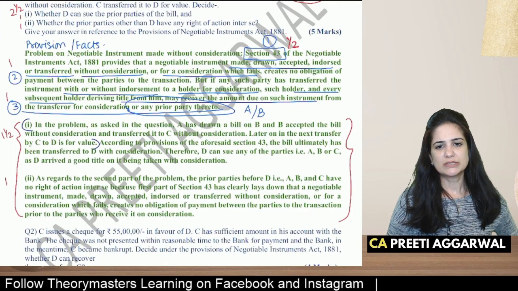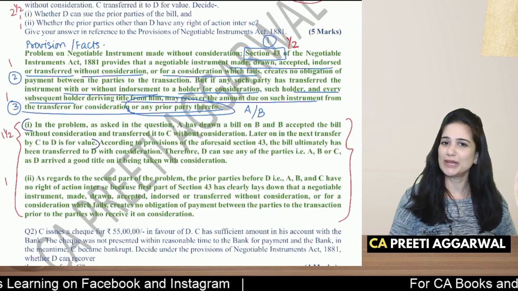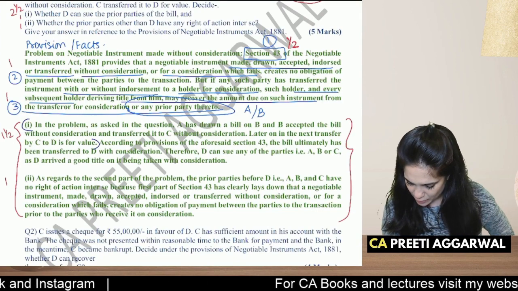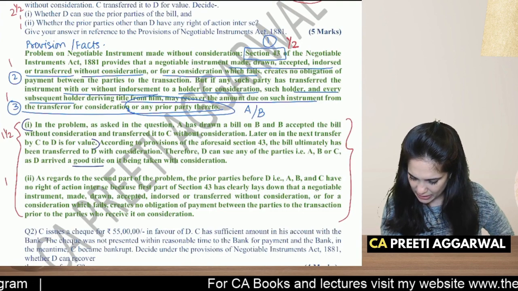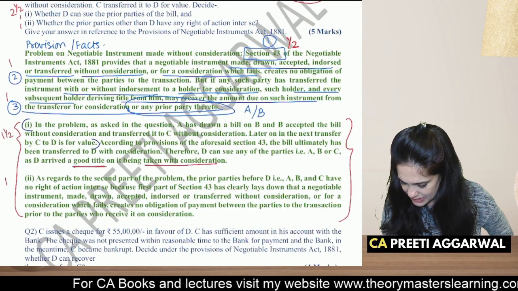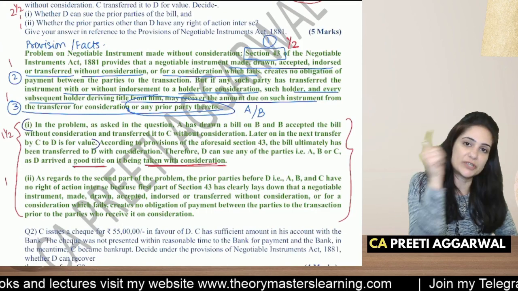According to provisions, the bill ultimately has been transferred to D with consideration. Therefore, D can sue any prior party A, B, or C, yes, this is important. He has a good title. I'll underline it with red. He has a good title as he has taken it with consideration. Okay, so this is important, not writing the question again.